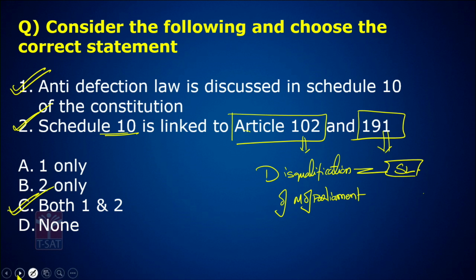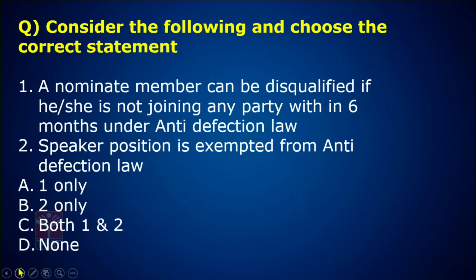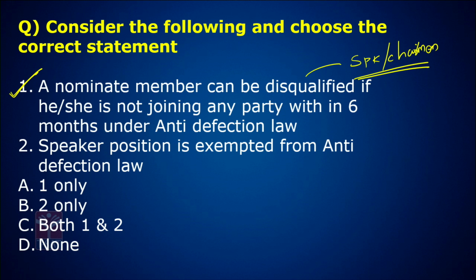Next question, the last question here. Consider the following and choose the correct statement. A nominated member can be disqualified if he or she does not join any party within 6 months under the anti-defection law. Correct. Who can disqualify? The Speaker. A nominated member has to join a political party within 6 months, otherwise he can be disqualified.